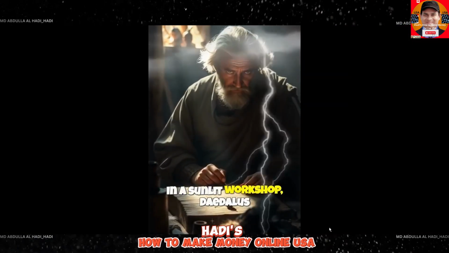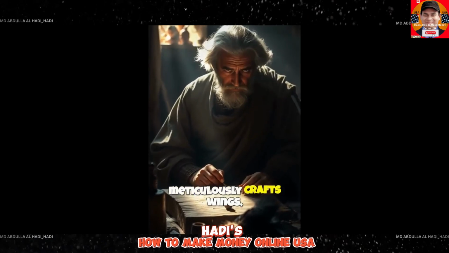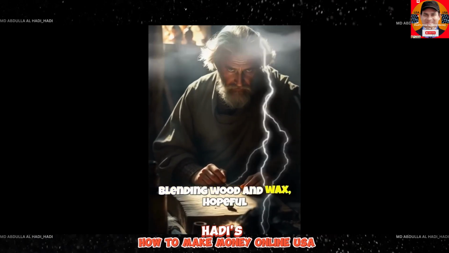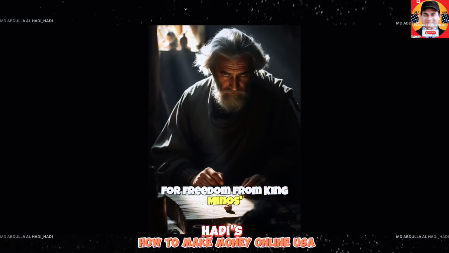In a sunlit workshop, Daedalus meticulously crafts wings, blending wood and wax, hopeful for freedom from King Minos' grasp.